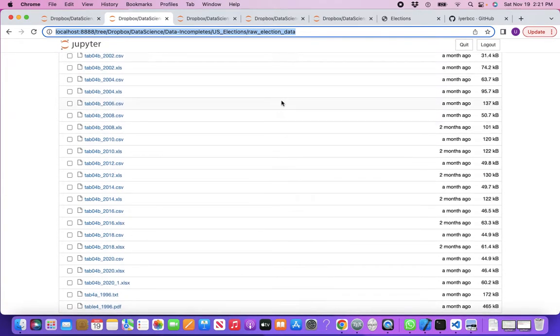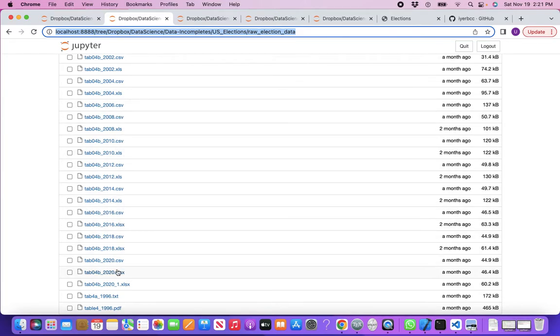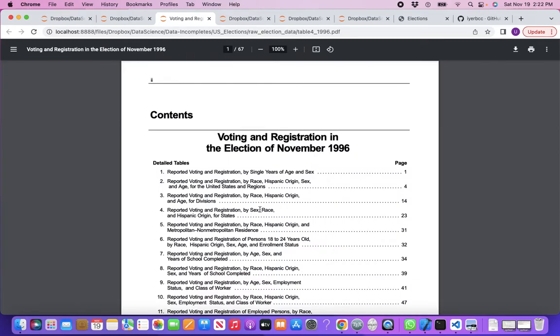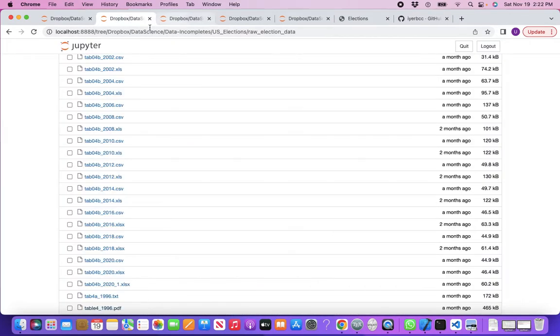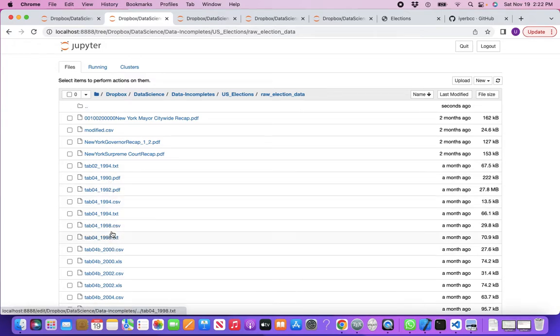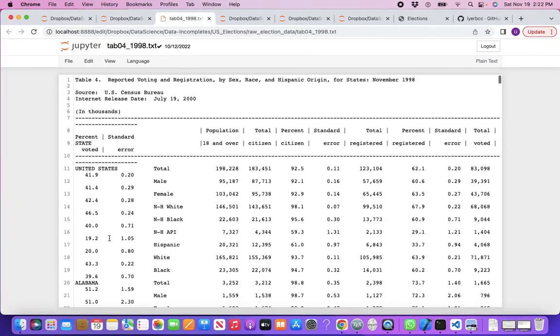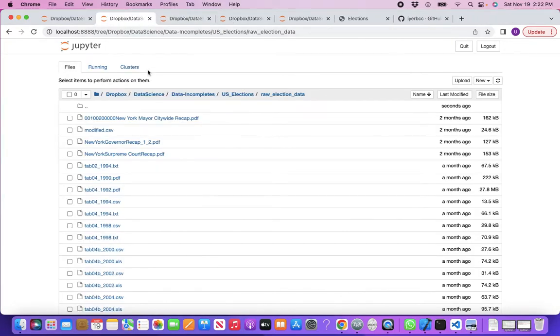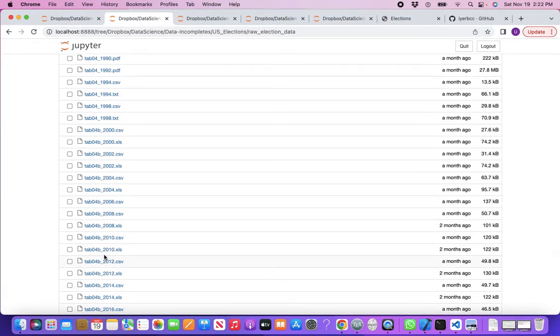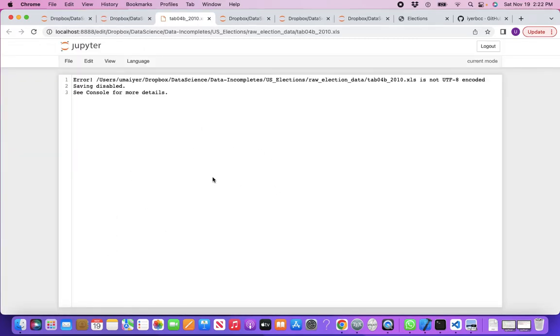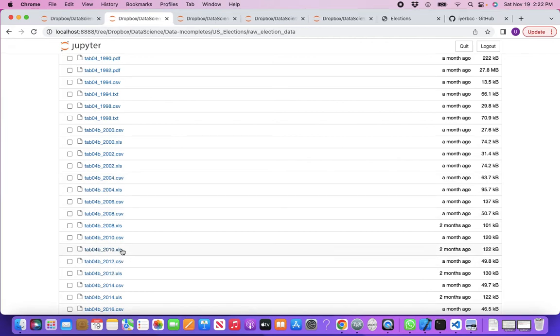You notice the data is of various formats, and over the years things have changed. For instance, here is 1996 data. This is a PDF file. If you go to 1998, this is a text file. If you go to 2010, well, I can't see it here, but it is an Excel file. So we need to collect all this data, clean and transform it to a consistent form.